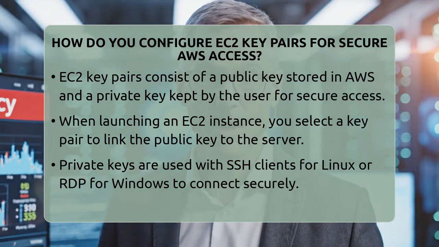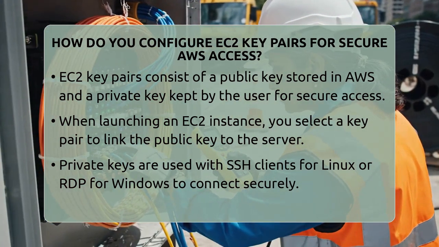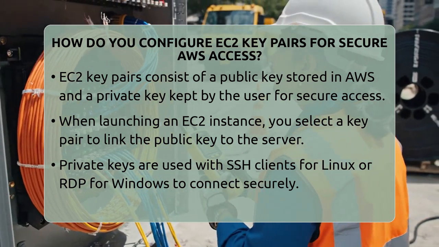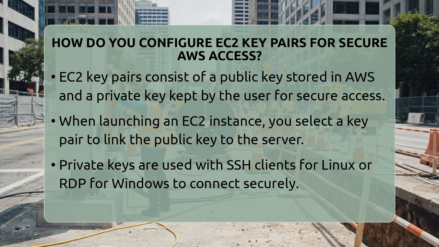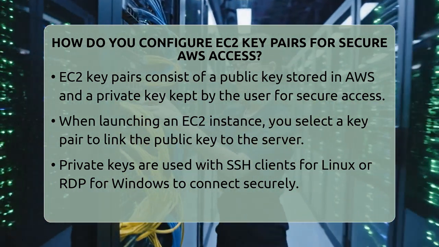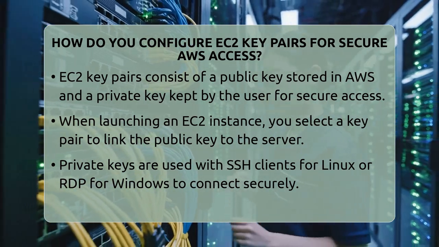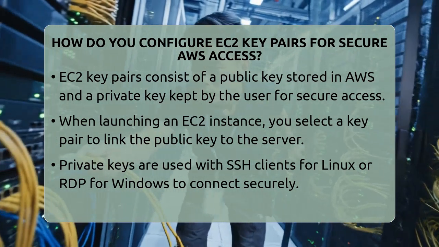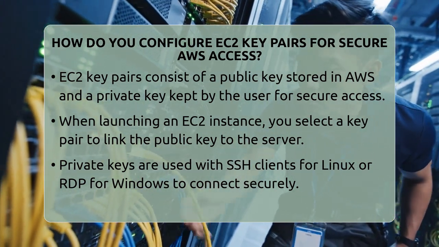A key pair has two parts, a public key and a private key. The public key is stored in AWS and linked to your virtual machine. The private key stays with you and is used to unlock access. When you launch an EC2 instance, you choose a key pair. This links the public key to your server. To connect later, you use the private key with an SSH client for Linux or a remote desktop protocol client for Windows.